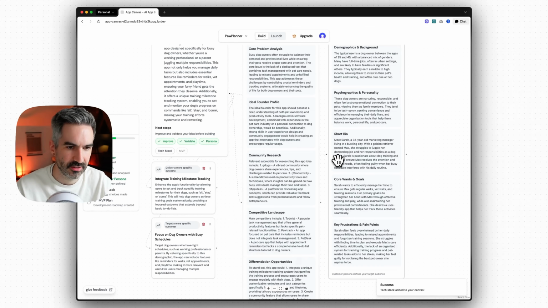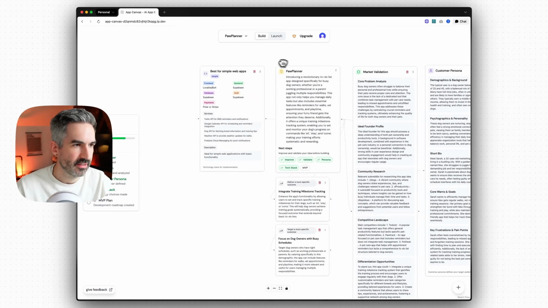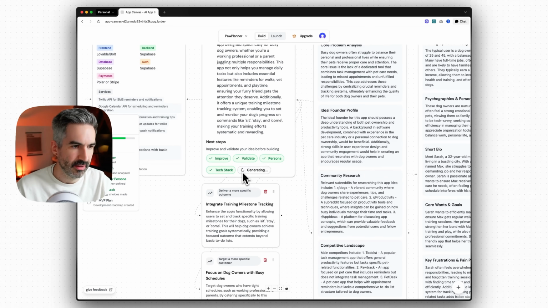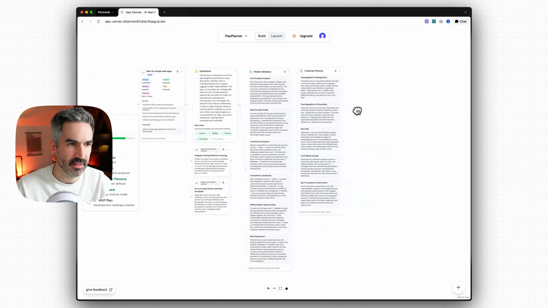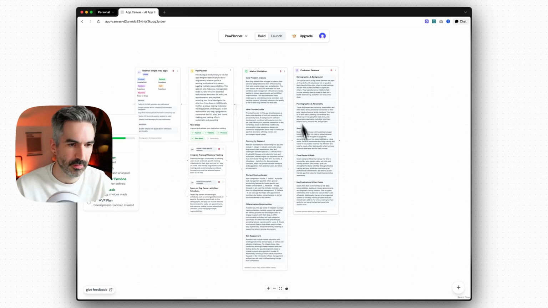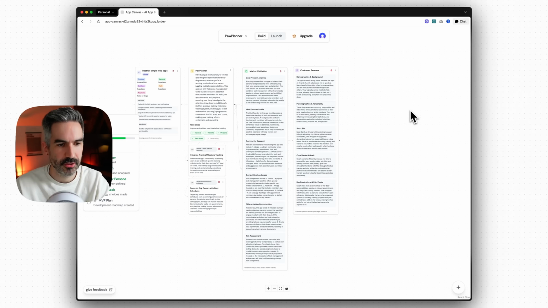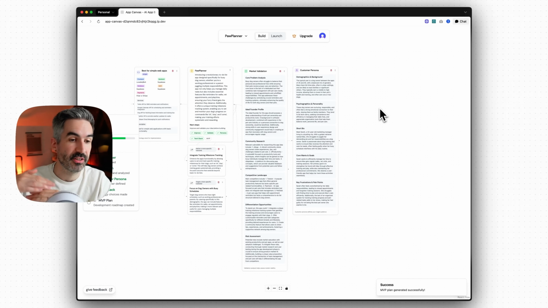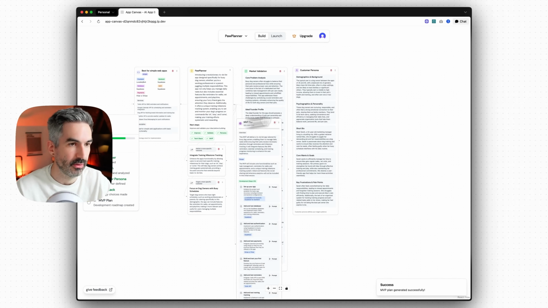So let's add our tech stack to the canvas. So that has added our tech stack here. So we've got our tech stack outlined, and now we're going to generate our MVP. So this MVP is basically going to take into account all of this information that we've generated so far, and it's going to give us a step-by-step plan based on our tech stack of how to build this and allow us to generate prompts that we can then take to those tools to actually build our app, and the prompts will be generated in the framework that I've just outlined before.